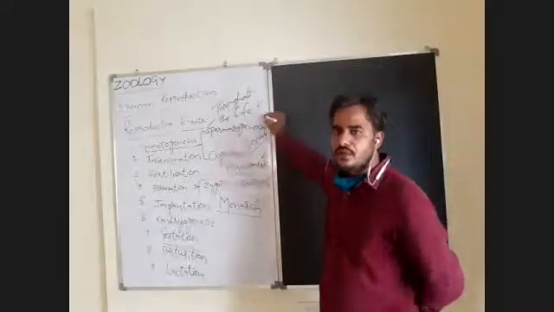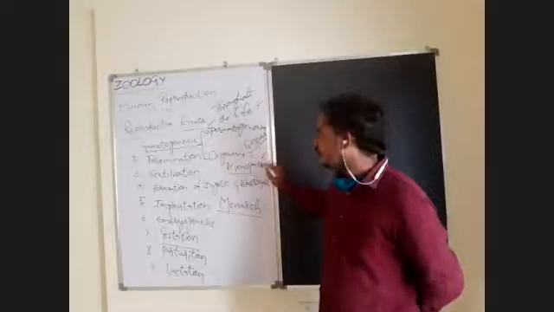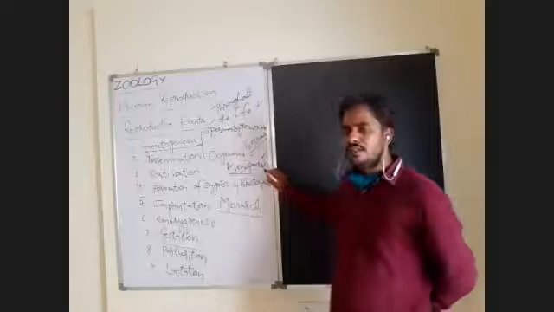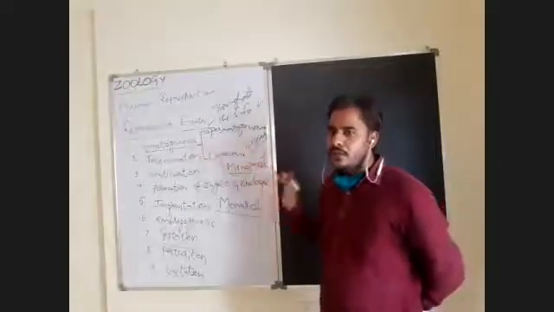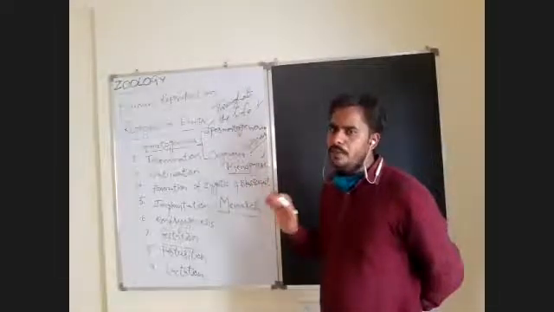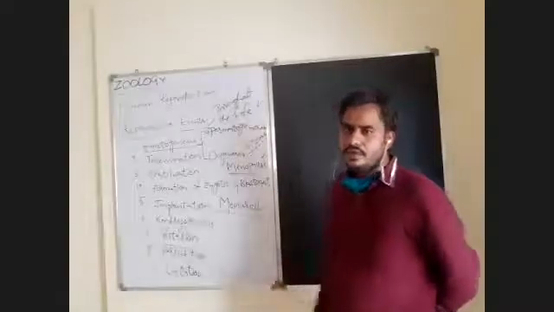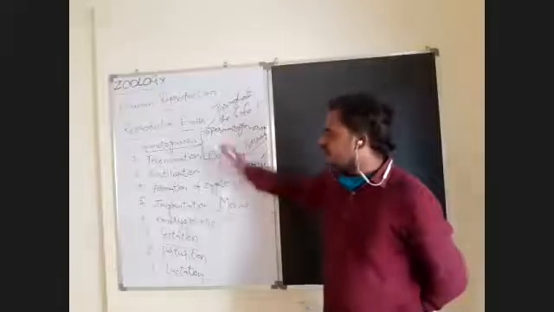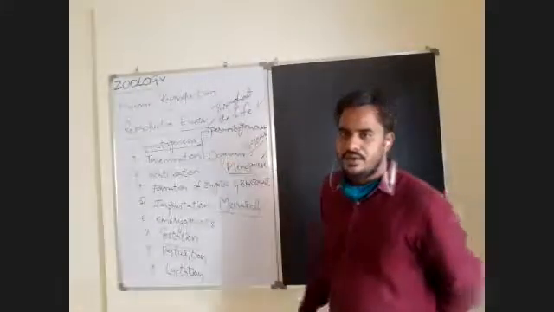Male will produce the spermatozoa throughout life, but female will produce the ova up to an age of 50 years, which is known as menopause. But all these reproductive events will begin only after puberty. Up to puberty, there is no chance for any reproductive event. So this sequence and this terminology you have to remember. Once again, we will discuss all this in detail at the time of discussing that particular topic. Okay, that is the information you have to remember here.